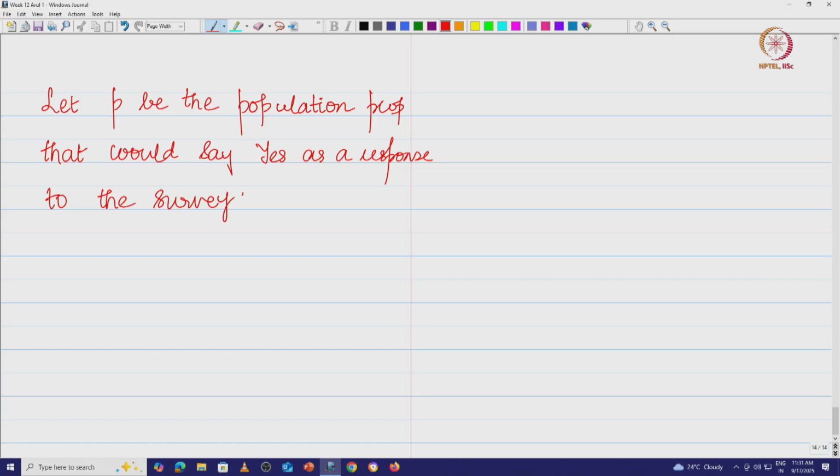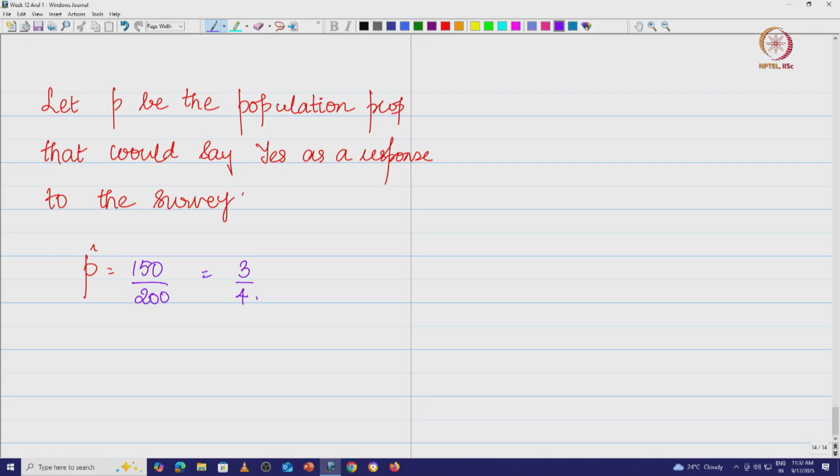And typically you would do hypothesis testing and other things, where you would use P hat to check whether it is representative of the population proportion, and so on. Now, what is P hat? The total number of people who responded yes by the total number of people who took the survey, which is 150 by 200, which is 3 by 4.